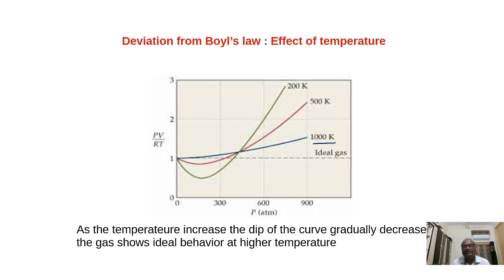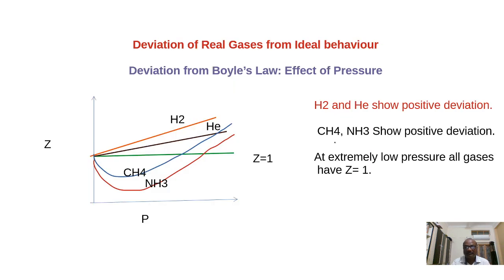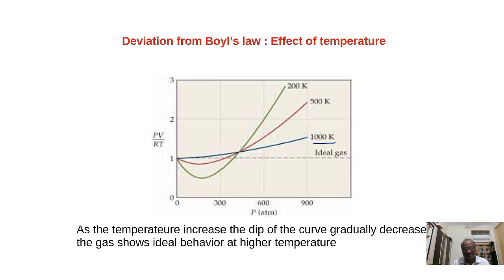At high temperature, the gases will show the ideal behavior. In the previous slide, what we learned? At extremely low pressure, the real gases behave ideal. From this, under high temperature conditions, a real gas will behave ideal. So when does a real gas behave ideal? That is the question now. The real gas behaves ideal under low pressure and high temperature. That you have to remember. Very important point.